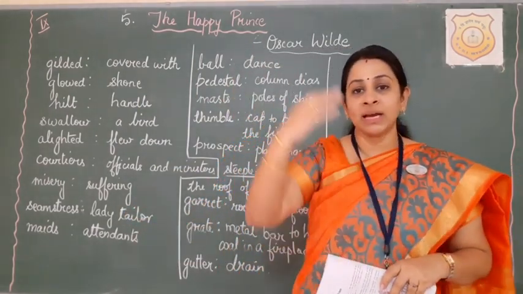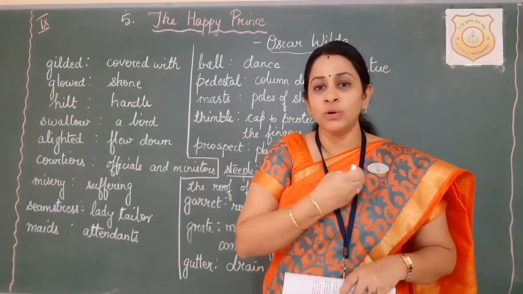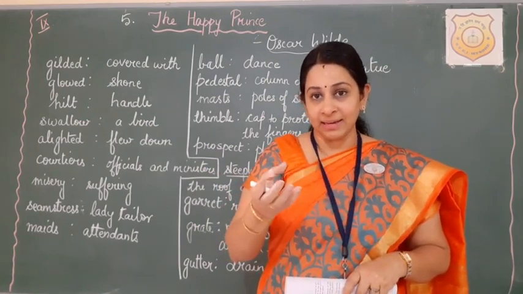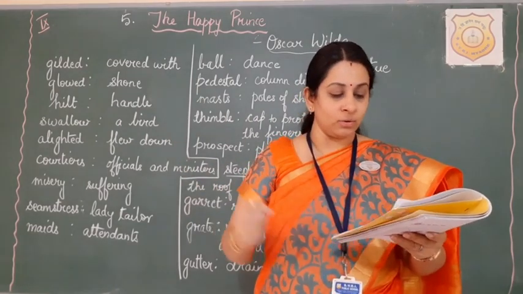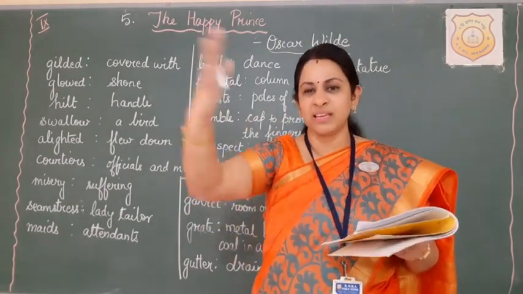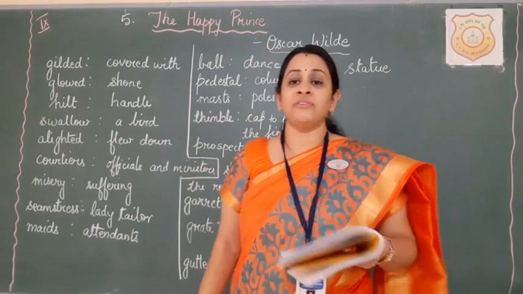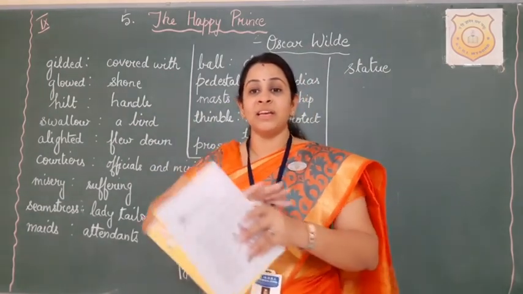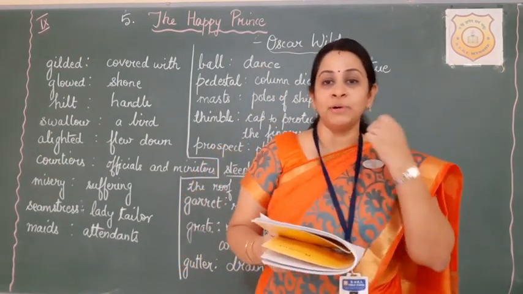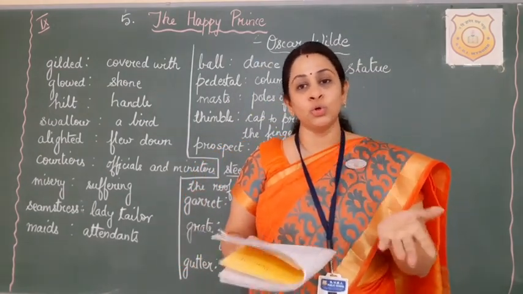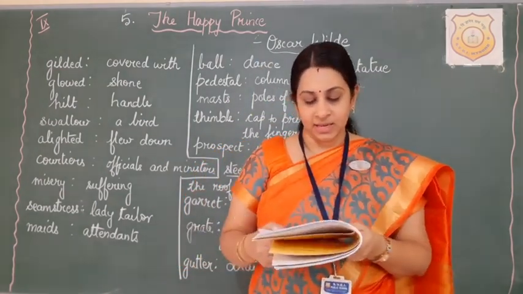So when he is looking at the suffering of those people, even though he has a heart of lead, a metallic heart, he is not able to take the sadness around him. He says that he is able to see how ugliness and suffering are widespread in his place, which he is not able to tolerate, and due to helplessness he is crying.